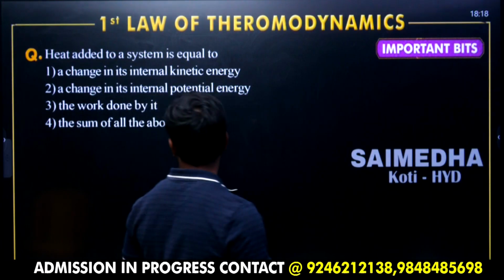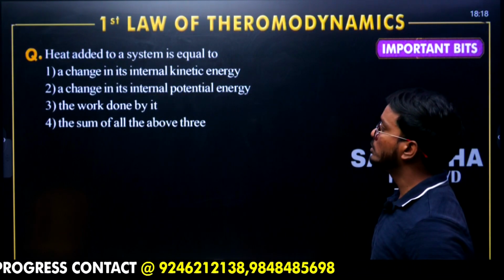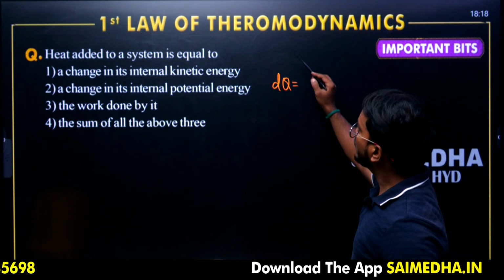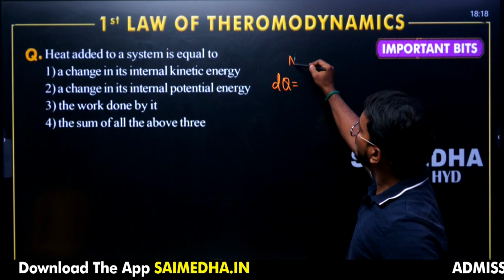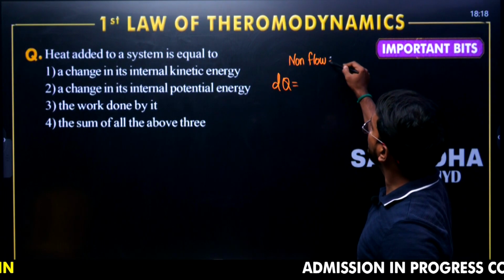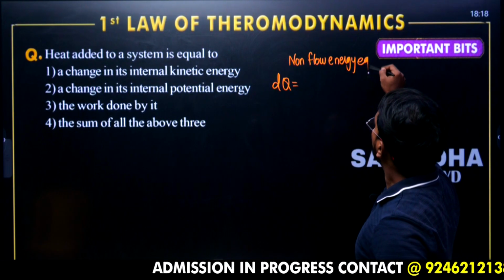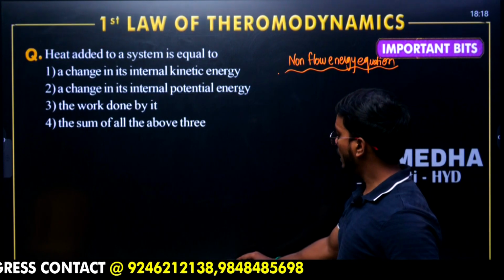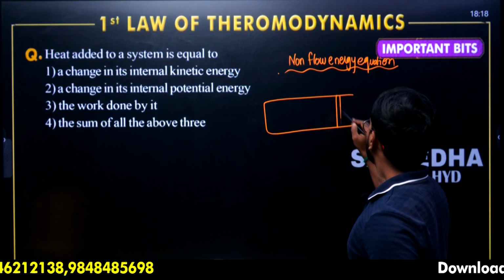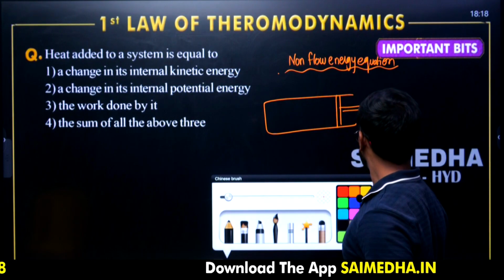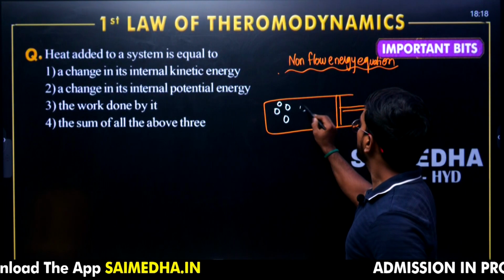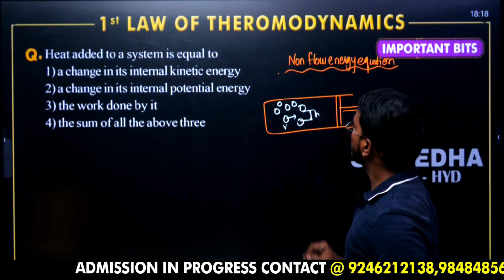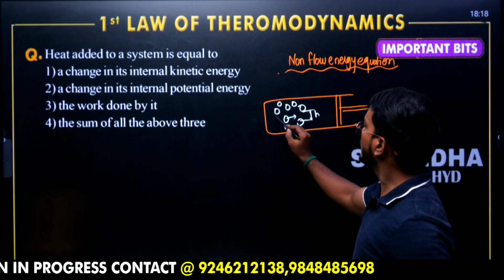Now the last question on the board: heat added to a system is equal to... Heat added, dash Q, is equal to... This is called the non-flow energy equation. Here we have a piston cylinder arrangement. In the piston cylinder arrangement, we have gas molecules. This molecule has some potential energy. This molecule has some kinetic energy and possesses some internal energy U.